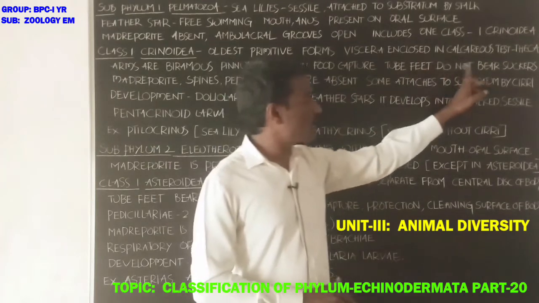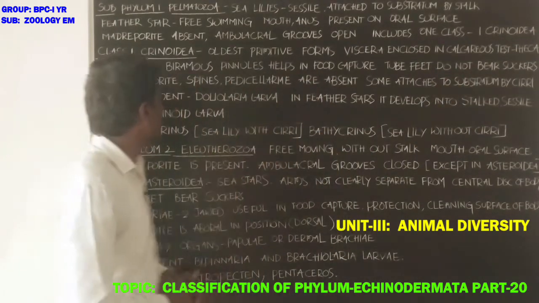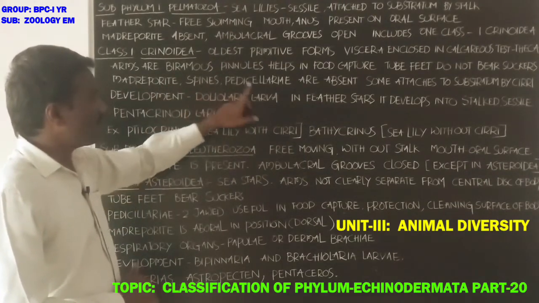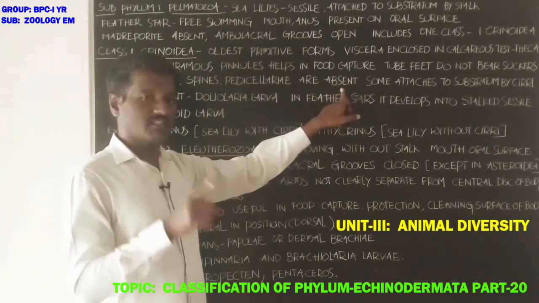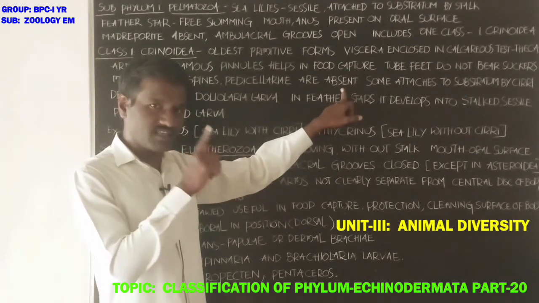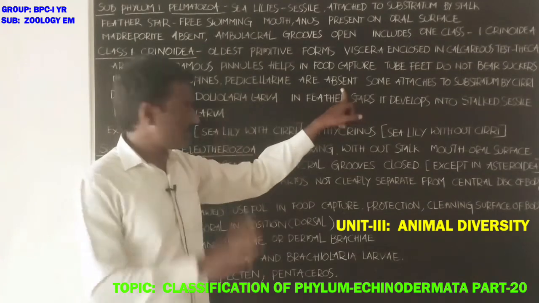Tube feet do not bear suckers. Madreporite, spines and pedicellariae are absent in these animals, such as sea lilies and feather stars.